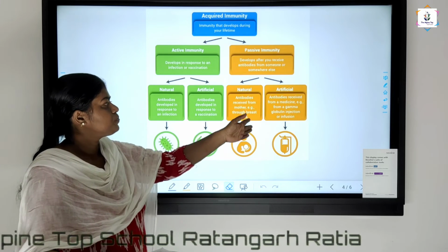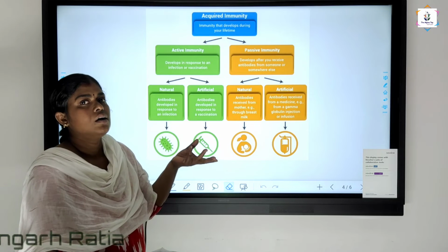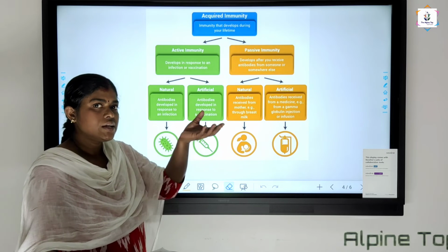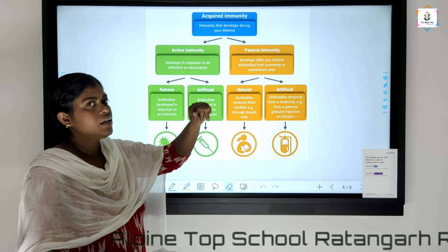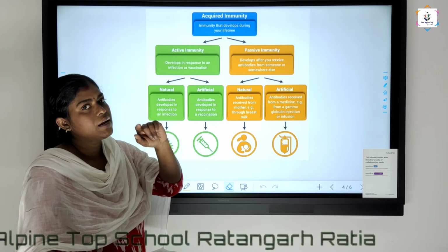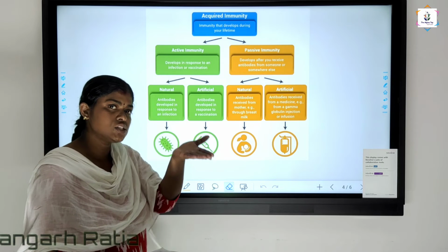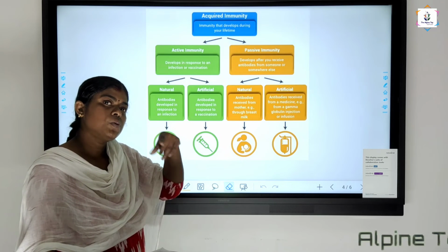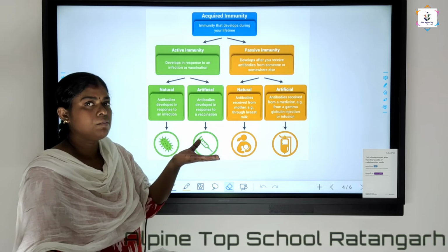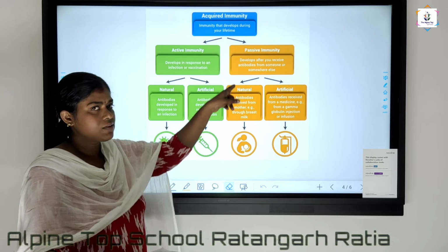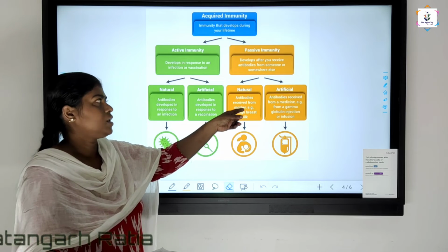Natural means when you are in your mother's womb, in the case of a fetus, it receives the antibodies from the mother's body. That is natural. Here antibodies are not prepared in the fetus's body. It receives ready-made antibodies from the mother's body. The antibodies are prepared in the mother's body, and the fetus receives them ready-made. That's why it is passive immunity; there is no active participation in the production of the antibodies here.